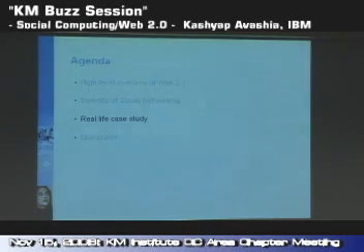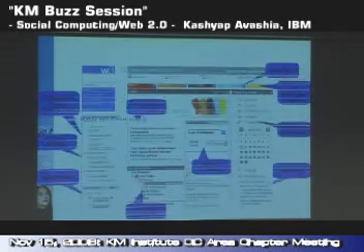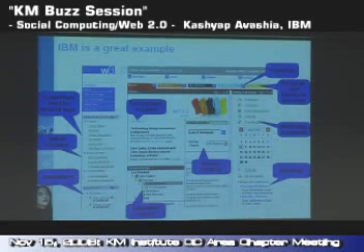So I'll spend some time talking about a real-life case study, and I know the next slide is not going to work properly, but I'll try. And the case is none other than IBM. We at IBM have a corporate intranet called W3, or On-Demand Workplace, and I'd probably need a session for an hour just to talk about W3. But in a nutshell, I can't really do my job at IBM without W3. It enables me to connect with other people within IBM, with other applications and services and knowledge.